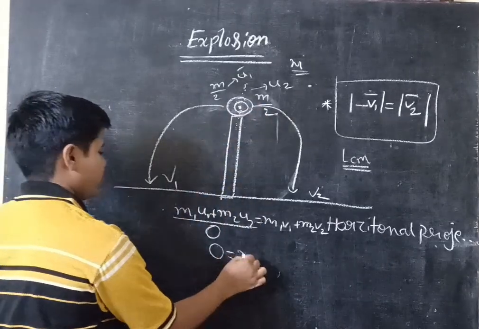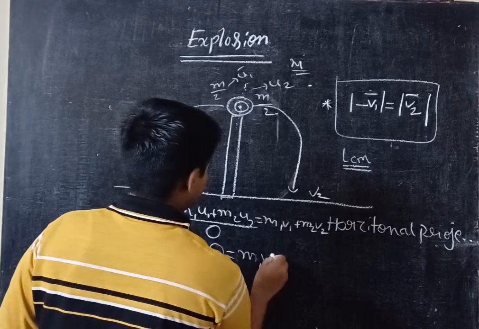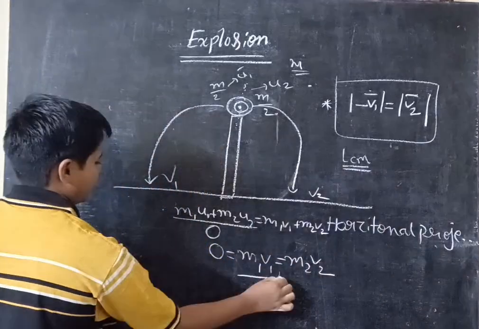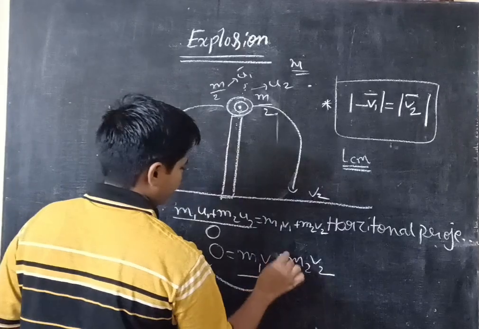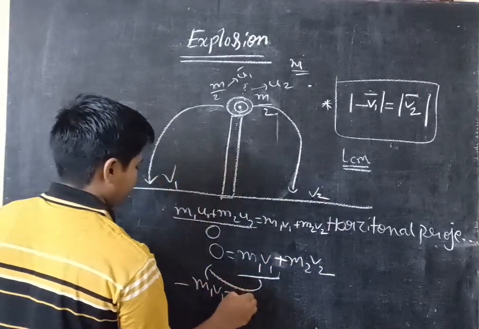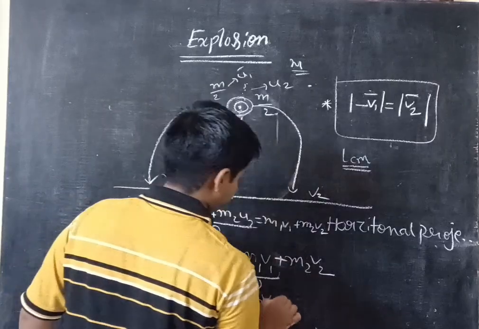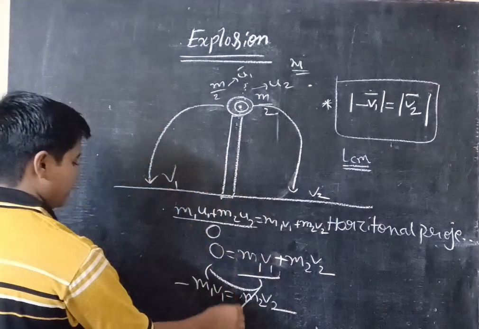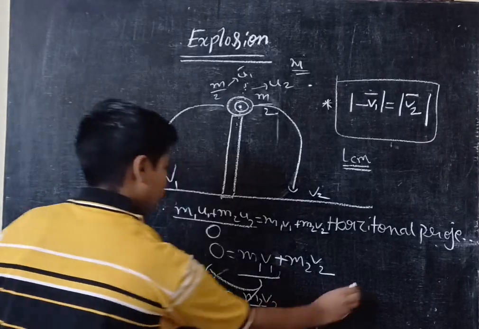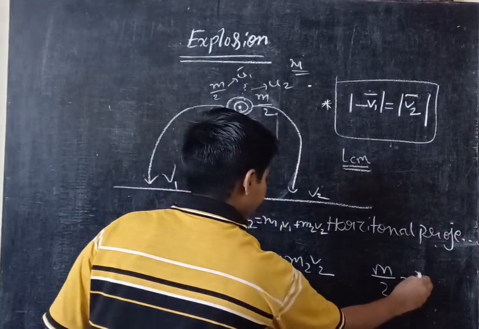So 0 is equal to m1 v1 plus m2 v2. If I transfer this term to this side, minus m1 v1 is equal to m2 v2. Here the masses get cancelled because here also m by 2.